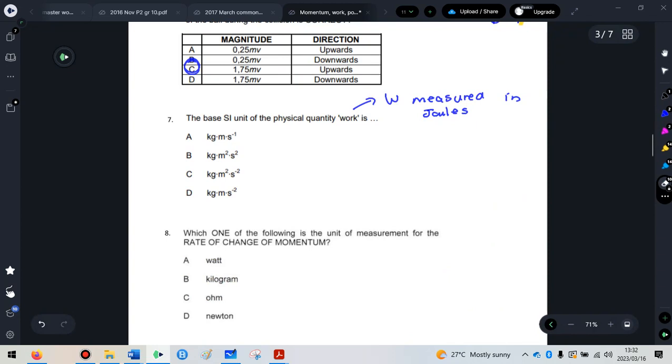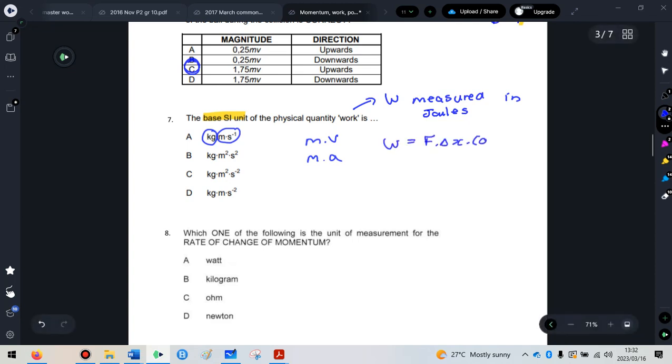Then question 7, it says the base SI unit for the physical quantity work is the following. And then it gives you a whole bunch of options. So I'm looking for a formula that's got kgs, in other words, mass in it. And that looks like speed, possibly acceleration or something like that. So I'm looking for a formula that's got mass and velocity, or possibly mass and acceleration. Maybe we're going to have to do something to get those squares there. We're not sure yet.